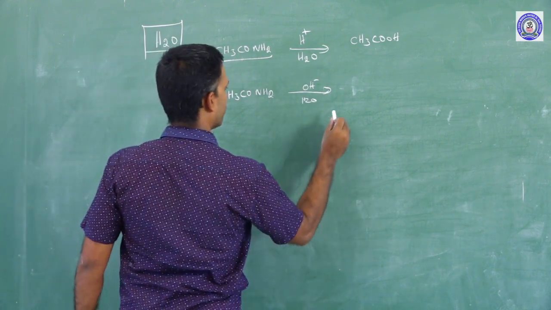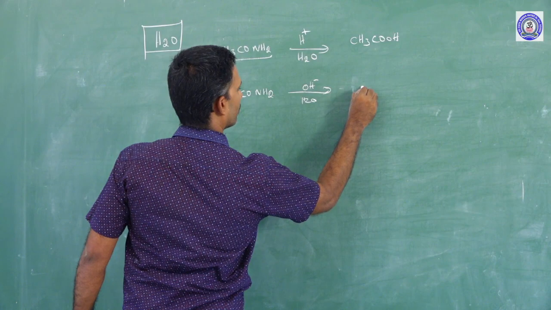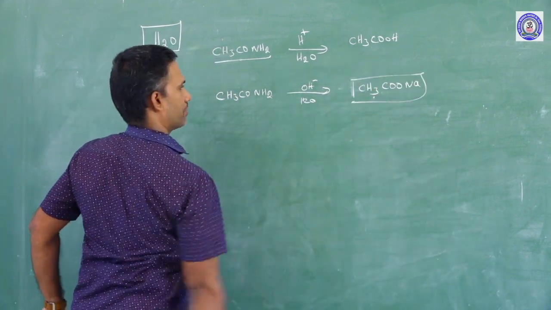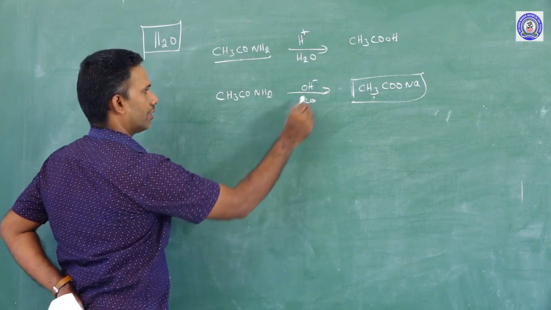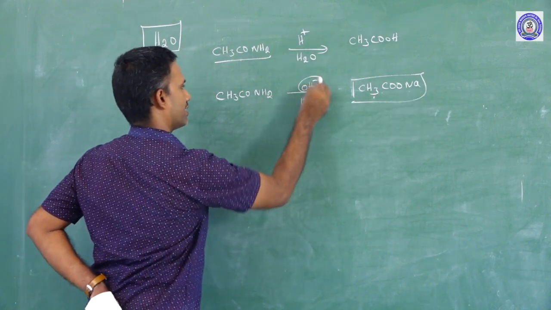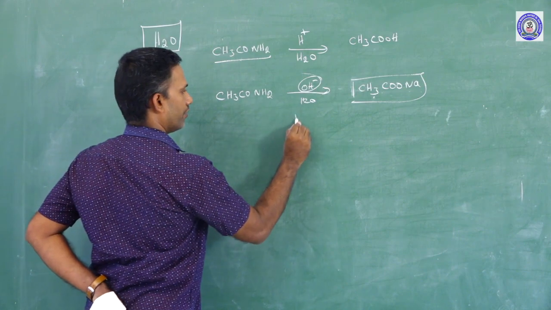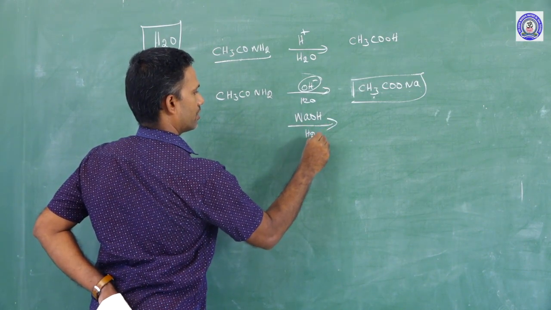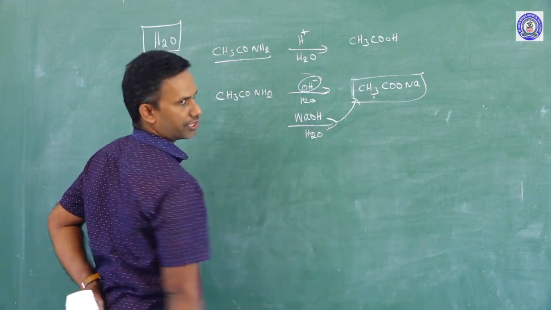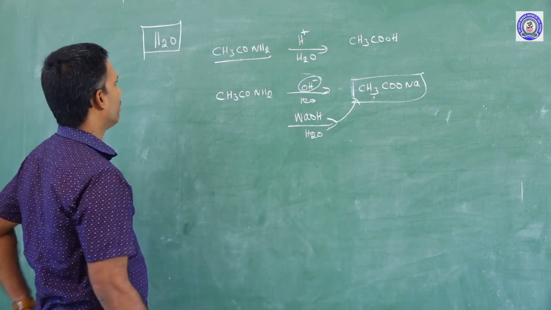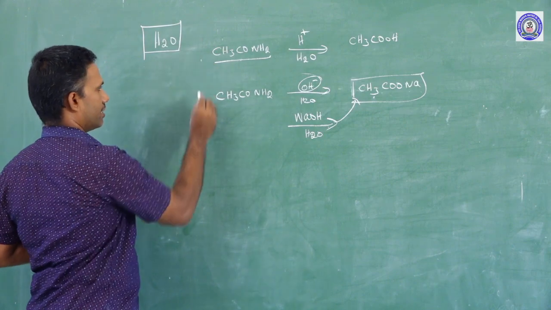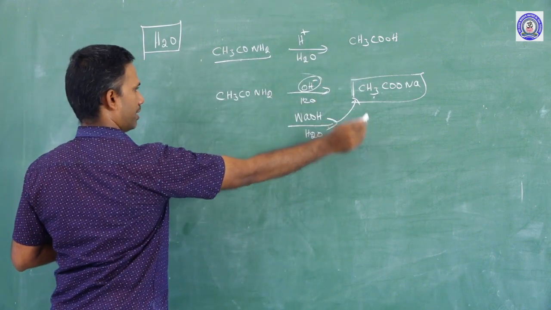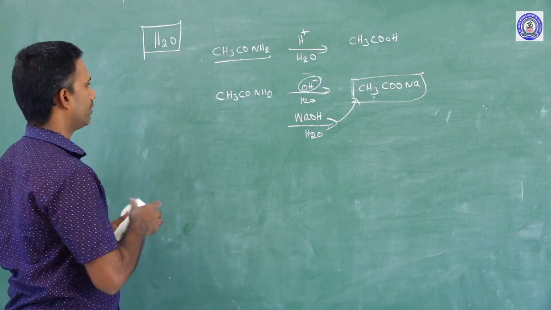What is happening? In basic medium, you are getting the sodium salt of the acid. Sir, how does the Na come? No, the base is a general representation. If you put NaOH and H2O, it is still more clear how the sodium salt is formed. Okay, this is a hydrolysis process. In acidic medium acid is formed, in a basic medium the sodium salt of the acid is formed.